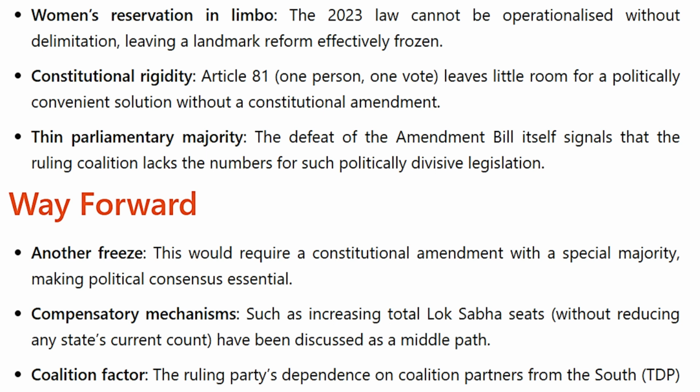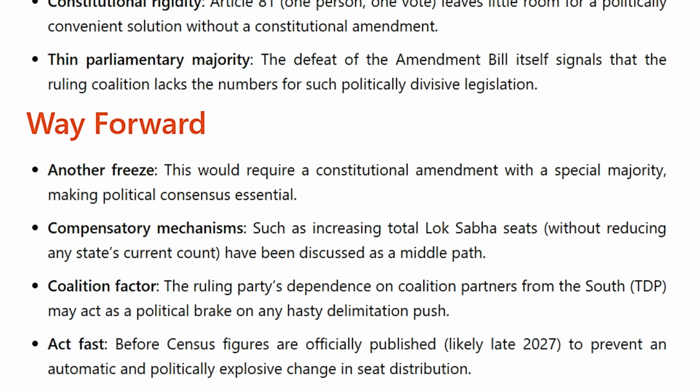Compensatory mechanisms, such as increasing total Lok Sabha seats without reducing any state's current count, have been discussed as a middle path. Coalition factor: the ruling party's dependence on coalition partners from the South, such as the TDP, may act as a political brake on any hasty delimitation push. Act fast, before census figures are officially published, likely in late 2027, to prevent an automatic and politically explosive change in